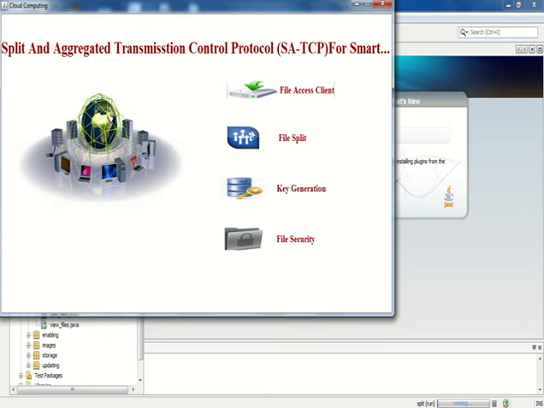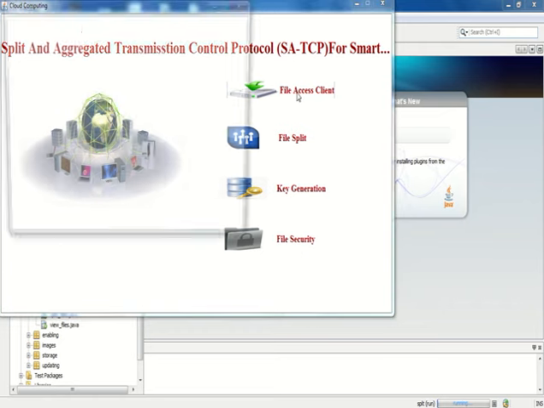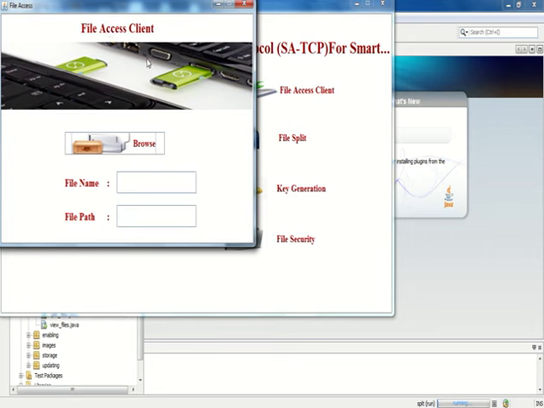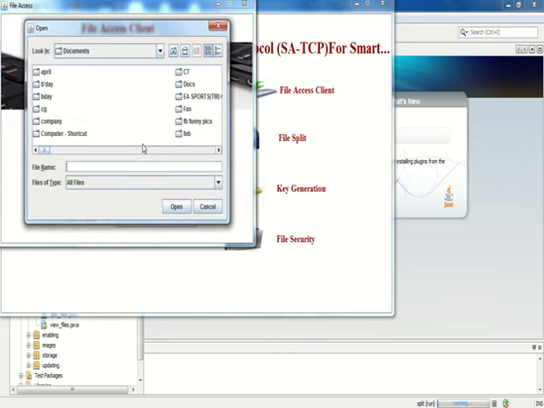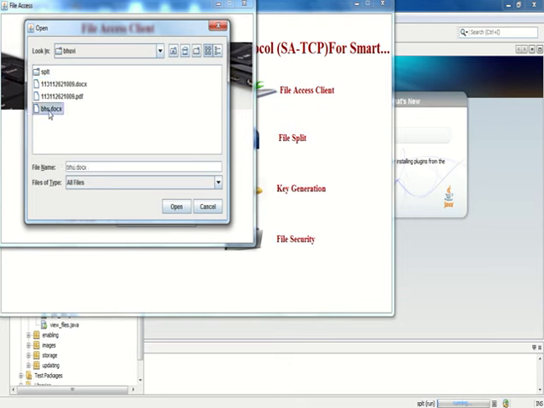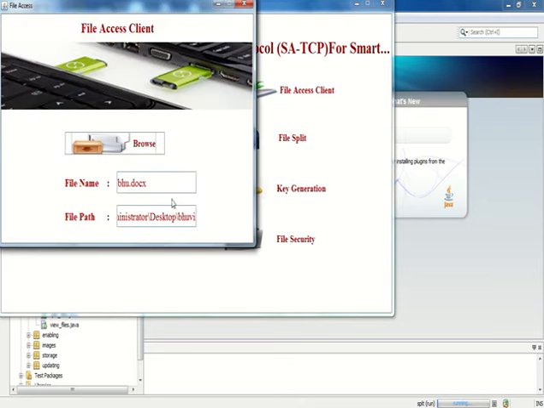There are four processes. The first one is file access client, the second one is file split, then key generation, and finally file security. First, I have to choose file access client. In the file access client, I have to choose any file from our system. First I choose browse files. It will show this page, and in it I can choose any of the files. This is my folder, movie, and this is a document file. Then click open, and it automatically displays here. I have chosen my document file. This is the process of file access client.